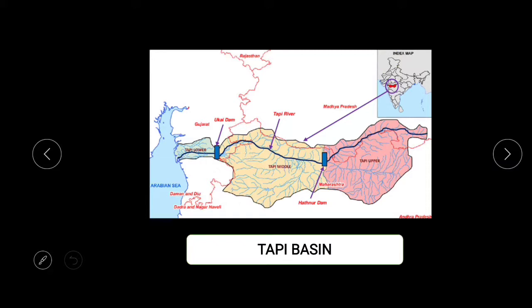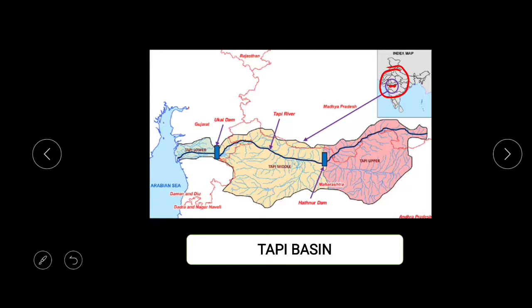Next we have the Tapi Basin. This is the last river in the Peninsula region, the Tapi Basin. We can see that it is around the area of Madhya Pradesh. Here we can see the river originating in Madhya Pradesh. It has a source, and its main source is in Betul, in Madhya Pradesh.